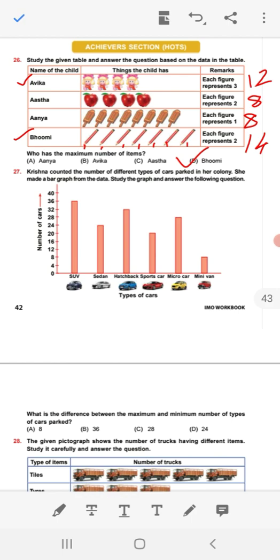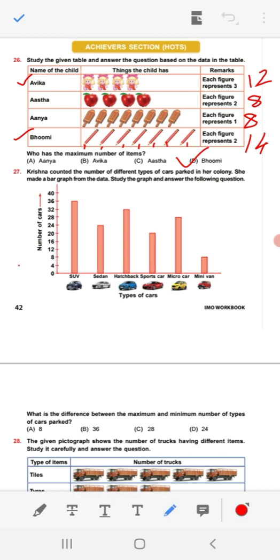Krishna counted the number of different types of cars parked in her colony. She made a bar graph from the data. Study the graph and answer the following question. In the bar graph, it is showing the number of cars this way and types of car this way. Number of cars represented 0, 4, 8, 12, 16 in this way. And types of the car given here: SUV, sedan, hatchback, sports car, microcar, and mini car. These are the types of the car. You have to give the answer.